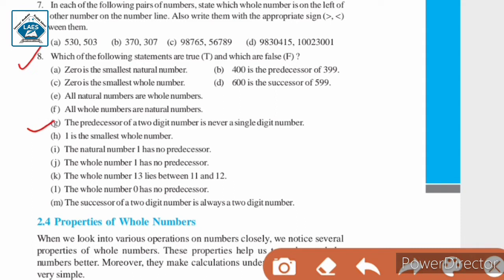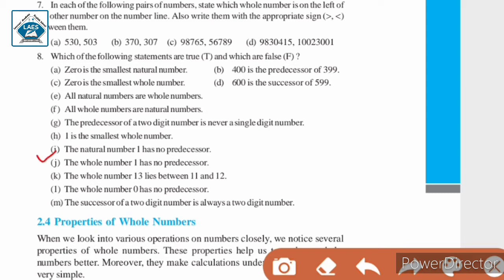The predecessor of a 2-digit number is never a single-digit number. This statement is false because the predecessor of 10 is 9. 9 is the predecessor of 10 and 10 is a 2-digit number but 9 is a single-digit number. So the statement is false. Next, 1 is the smallest whole number. Now we already know that 0 is the smallest whole number, therefore this statement is false.